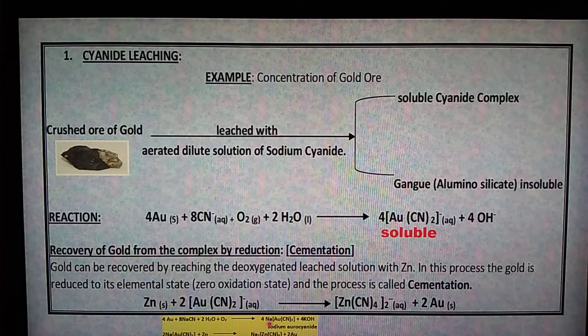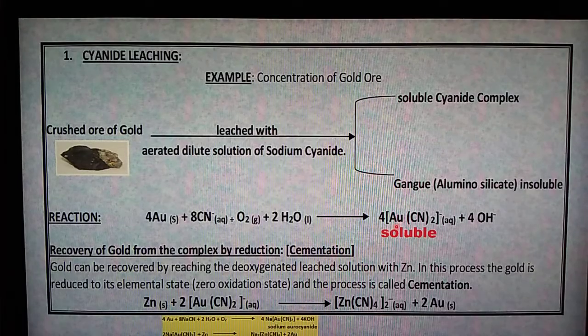Here the name is sodium aurocyanide, but in our textbook only the anion is present, so the name is aurocyanide ion. This is a soluble substance, I mean the soluble cyanide complex. Inside the square bracket I have the gold metal.